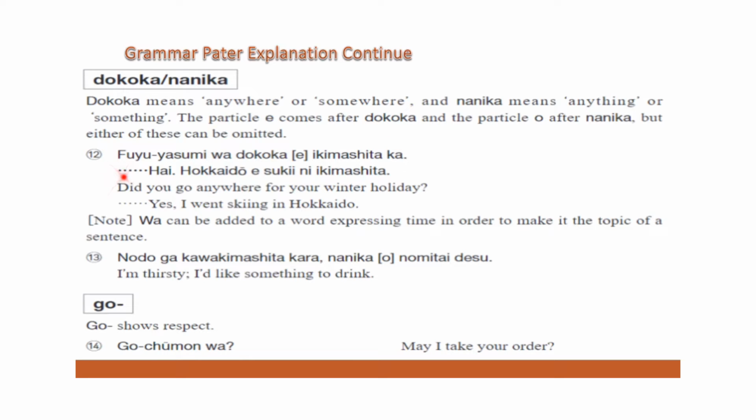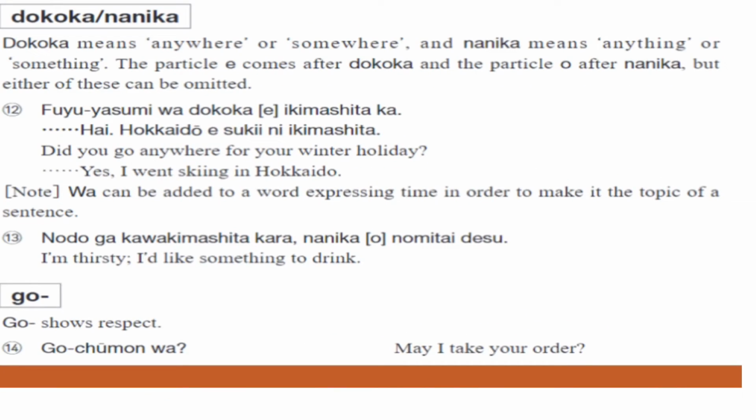Well, we read the example number 12. Fuyuyasumi wa doko ka e ikimashita ka? Okay. So, what is Fuyuyasumi? Yasumi is holiday. Fuyu is winter. Winter break. They are talking about winter break. Ikimashita is past tense. Okay. Doko ka, somewhere. Did you go anywhere for your winter break?